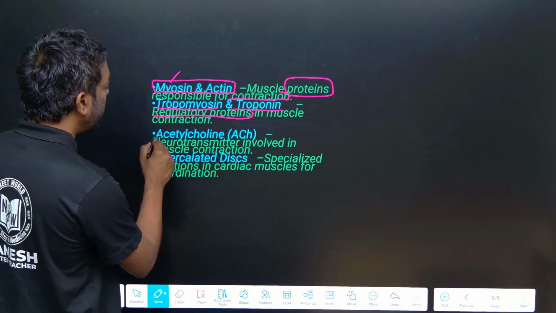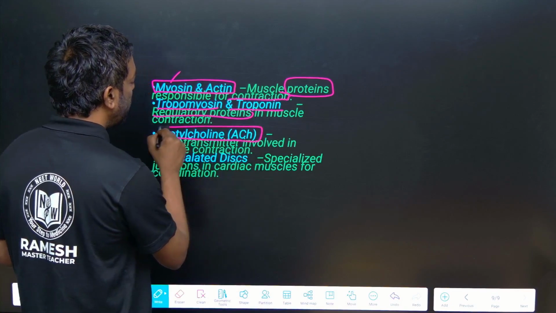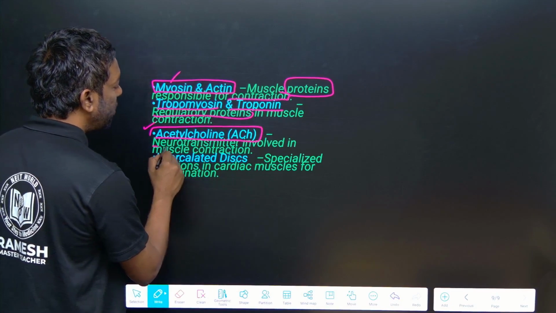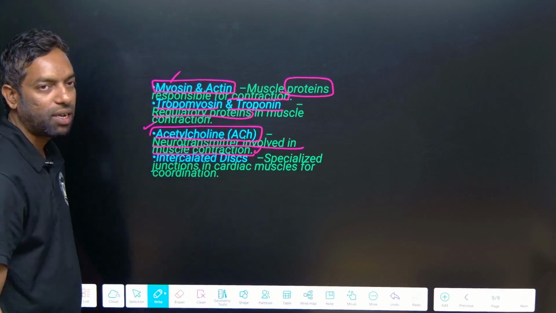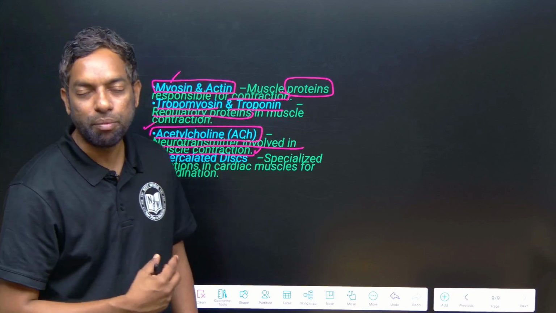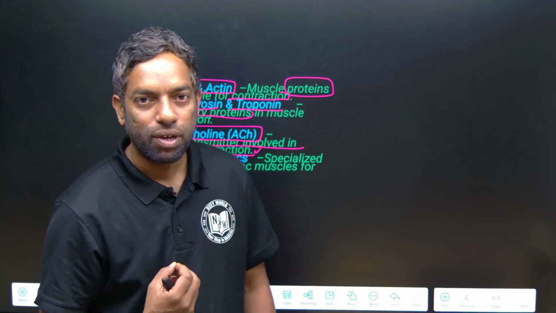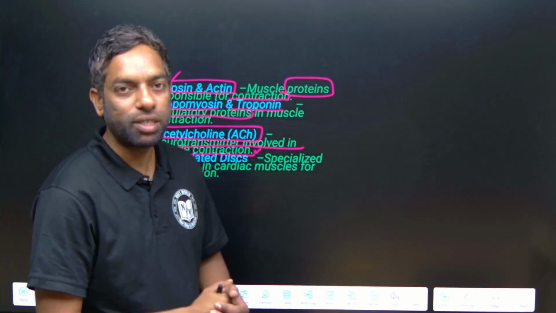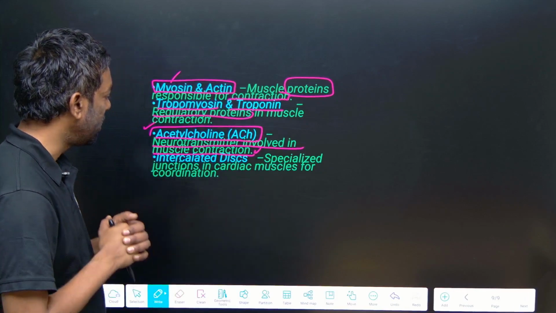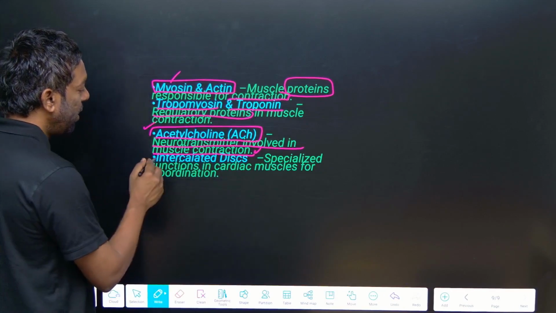Acetylcholine, ACH, is the neurotransmitter involved in muscle contraction. Acetylcholine is the chemical released from nerves into the muscle; that we call a neurotransmitter. Neurotransmitter is what? Acetylcholine.